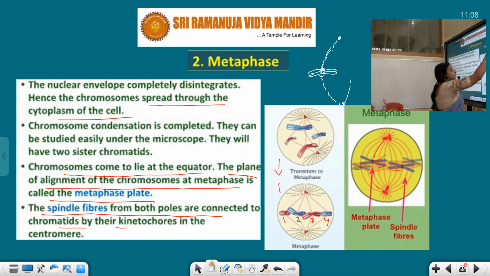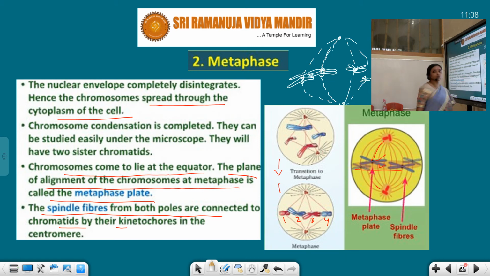In this manner, for all the chromosomes, we started with 4, so we draw 4 here. So here 1, 2, similarly. This is the kinetochore, and this is attached, and in the same way it is attached here. So these are 4 chromosomes attached. They are attached at the centromere through the kinetochore. So the spindle fibers from both the poles are connected to the chromatids by their kinetochore in the centromere.